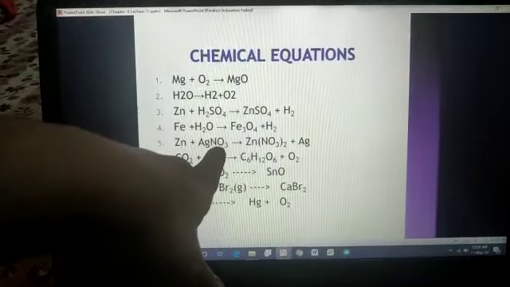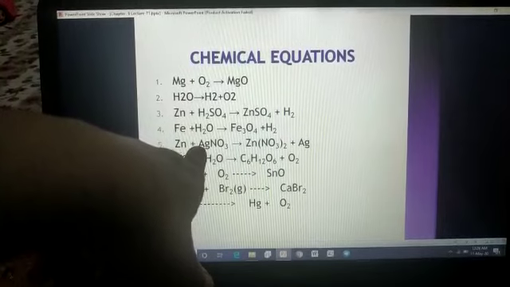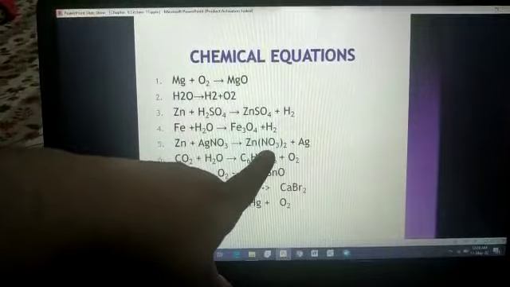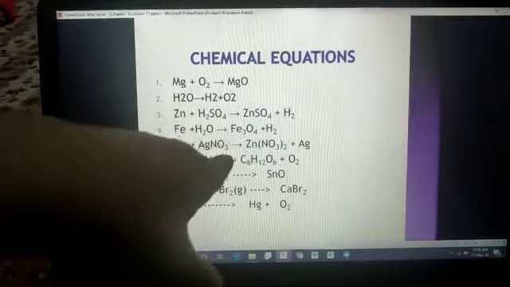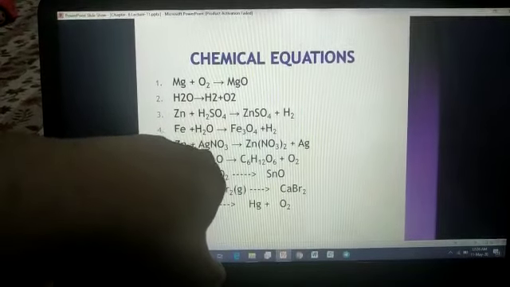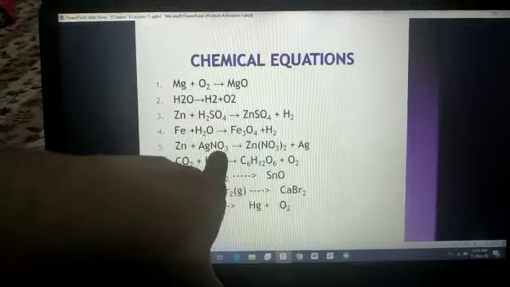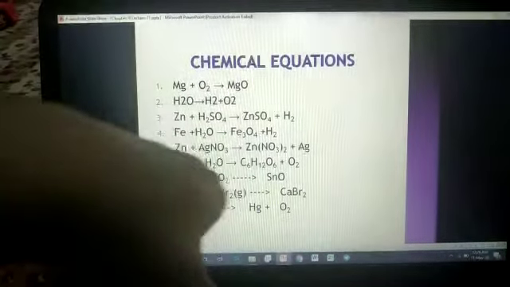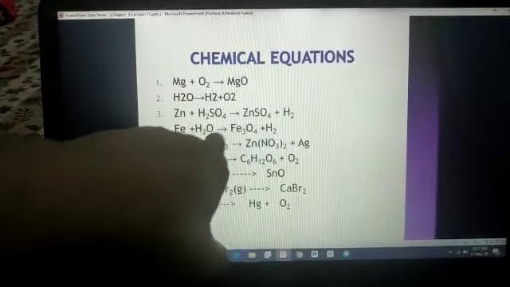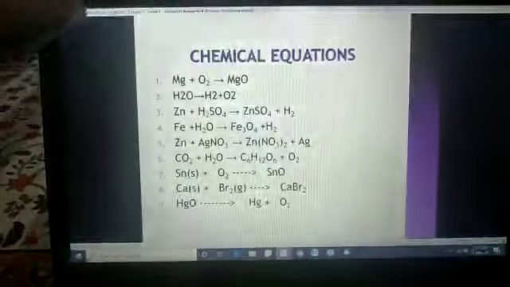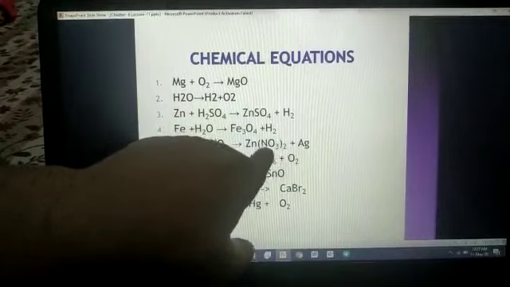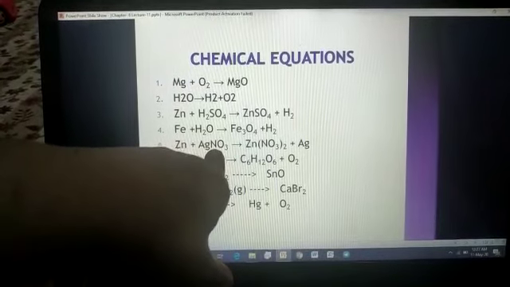Now NO3. If we add what? See, 6 oxygen atoms, as I told you that we have to balance oxygen first. And 3 here. It means if we are applying 2, then that 2 will be applicable on silver, nitrogen and oxygen, everything. And that 2 will get multiplied by this 3. 2 times 3 is 6. 6 oxygen atoms. Oxygen is balanced. Now that 2 is applicable on nitrogen also, and here nitrogen is 2, it means nitrogen will also get balanced.